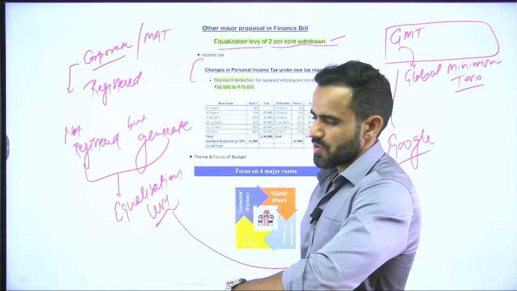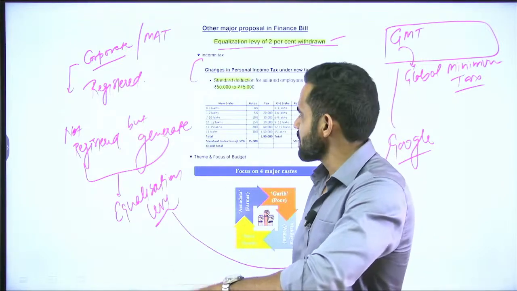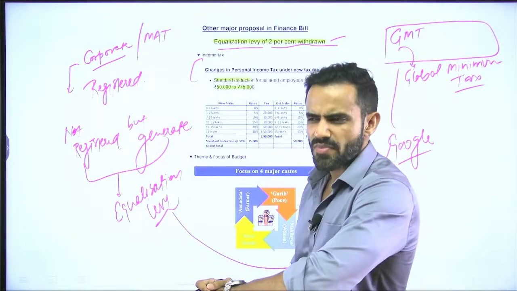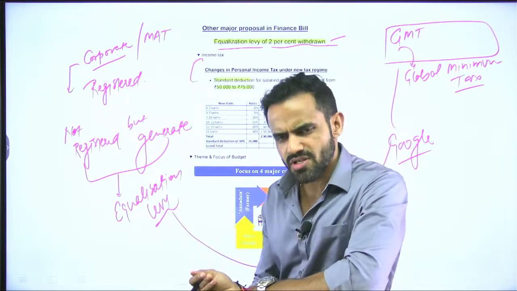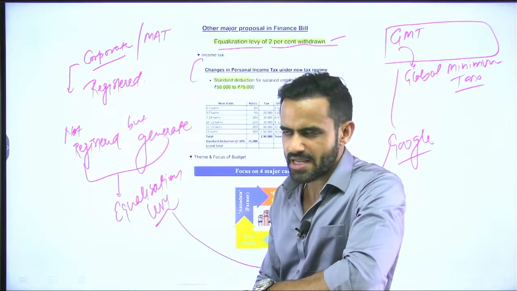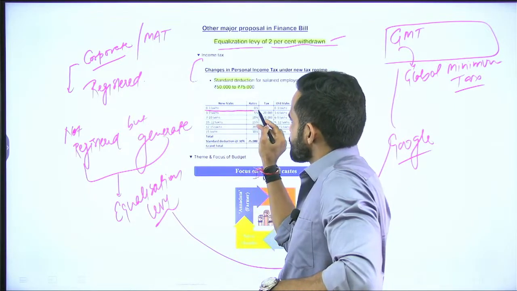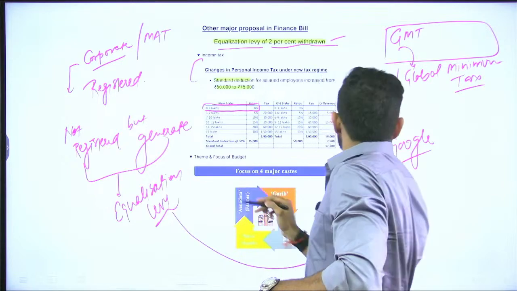Now coming to the most important part, income tax. So in income tax there are two important changes. A, slabs have been changed slightly. Usually they won't ask technical questions, but for the sake of understanding you should have a fair idea. So previously there were slabs, for example 0 to 3 lakh, 0%. Let me write it down.